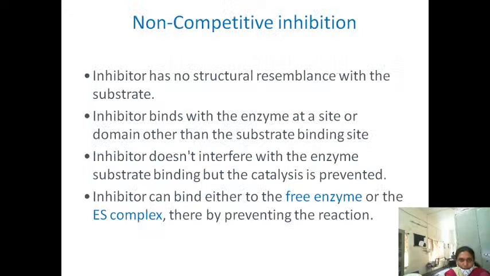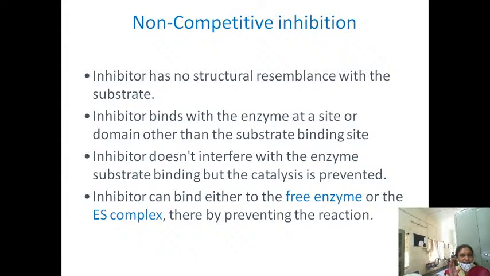Then coming to the second one, non-competitive inhibition. Non-competitive inhibition means the inhibitor has no structural resemblance with the substrate. In competitive inhibition, the inhibitor structure is similar to that of the substrate, but in non-competitive inhibition, the inhibitor has no structural resemblance with the substrate. The inhibitor binds to the enzyme at a site other than the substrate binding site. So here the enzyme is there.